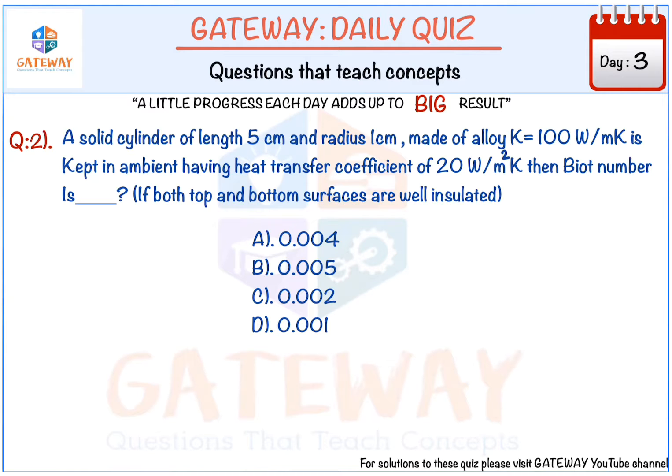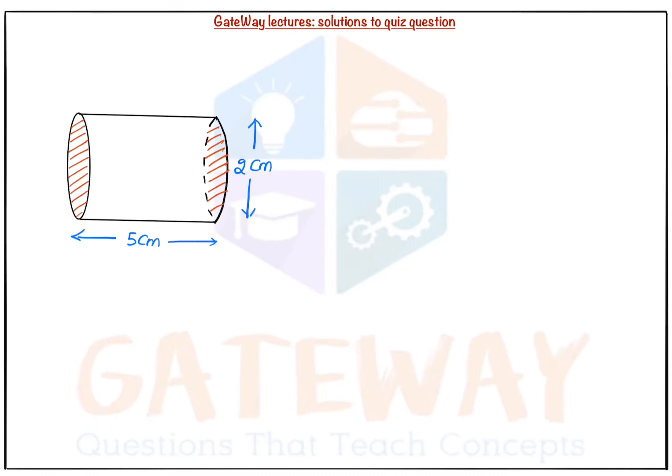So here we'll solve the question. We were not asked about the analysis, just to calculate the Biot number. This is the question given. This is a cylinder, and two sides of the cylinder are insulated. These were the insulated parts, the top and bottom, but we just laid it horizontally. They both were insulated. So they're asking for the Biot number.